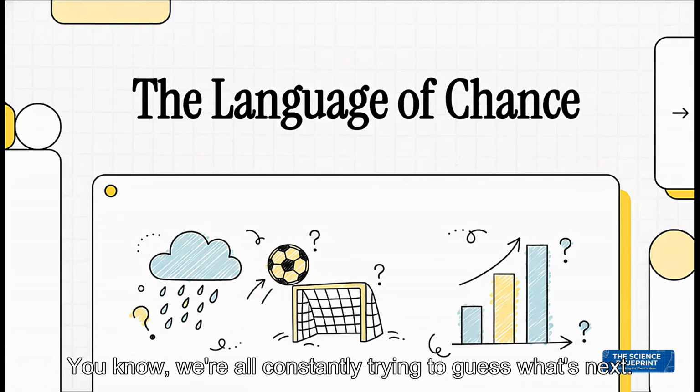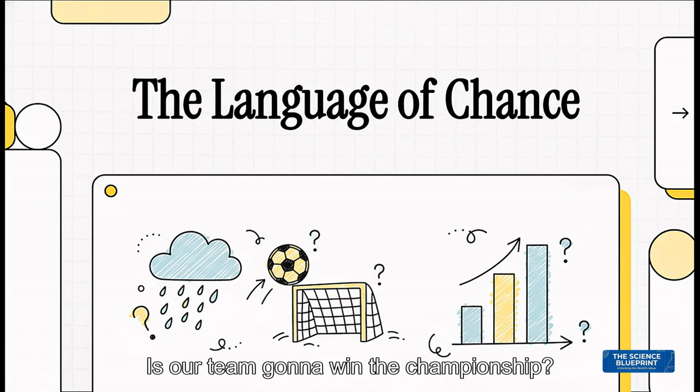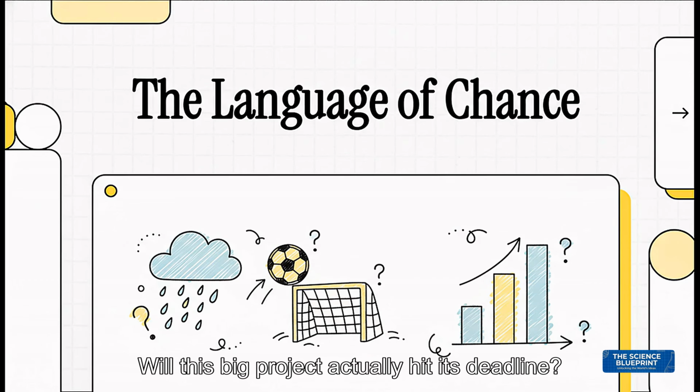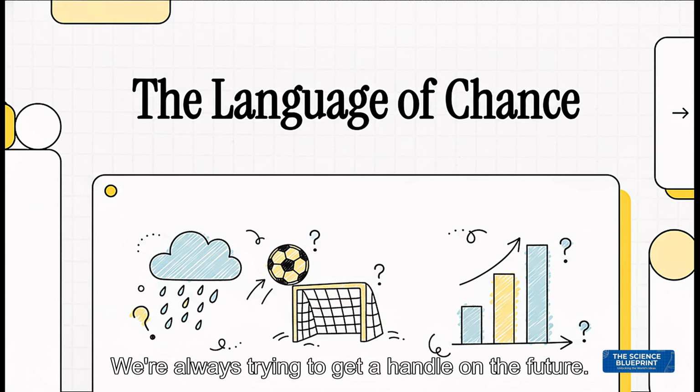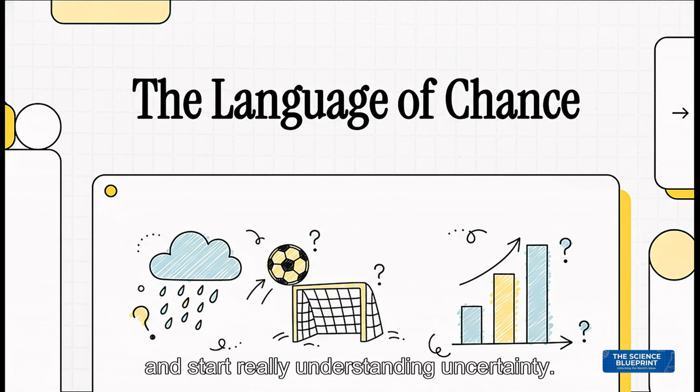We're all constantly trying to guess what's next. Will it rain on my day off? Is our team going to win the championship? Will this big project actually hit its deadline? We're always trying to get a handle on the future. So today, let's learn how to stop just guessing and start really understanding uncertainty.